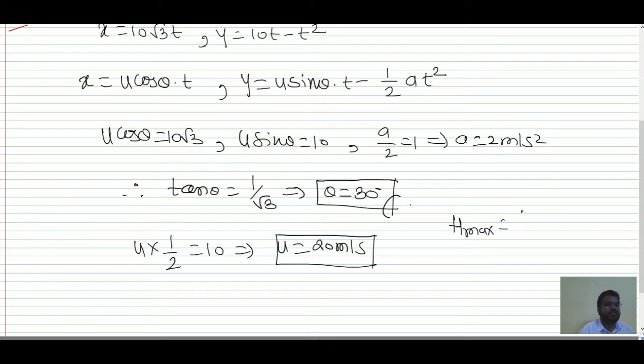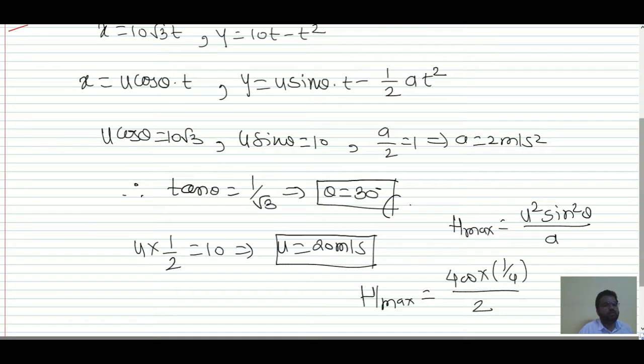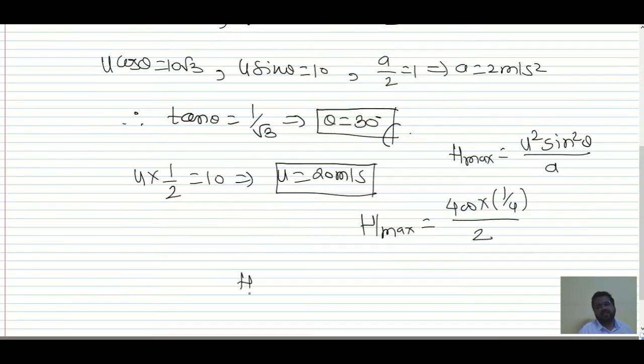The formula is u squared sin squared theta divided by the acceleration on that planet. Putting in the values, 400 into sin squared theta as 1 by 4, divided by 2, the maximum height is 50 meters.